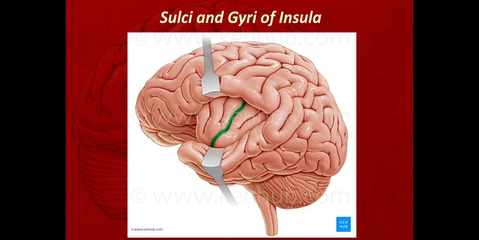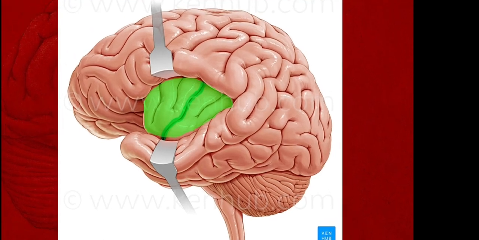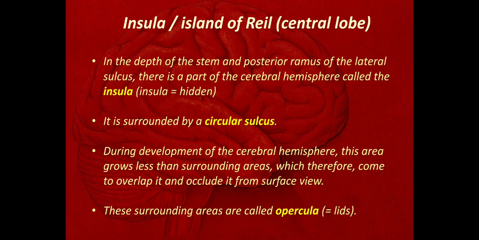Now we'll discuss the sulci and gyri seen on the insula. The insula is also called the central lobe. This is the insula present there. It is a hidden portion. It is the less grown area of the cerebrum, and there is an overlapping of the surrounding areas of the cerebrum on it. It is also called the island of Reil.